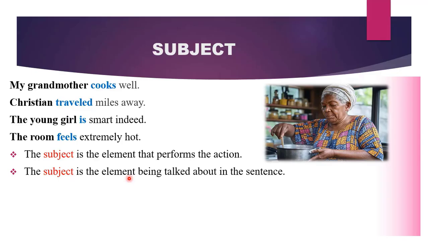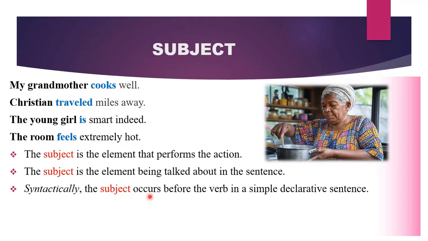Let's talk about the positions where subjects are found. Over here, we can see that all these sentences are statements. They are declarative sentences. If you have a declarative sentence, the subject will always come before your main verb. So over here, cooks is our main verb, and the subject comes before our main verb. Christian traveled miles away. Traveled is our main verb, so our subject will come before the main verb. Therefore, we conclude that the subject occurs before the verb in a simple declarative sentence.